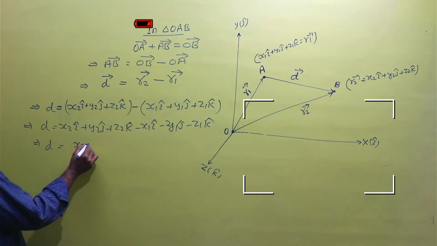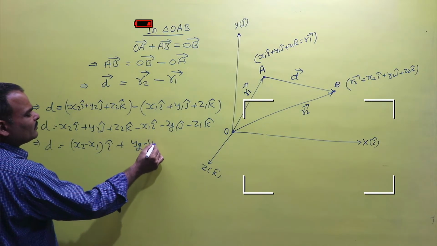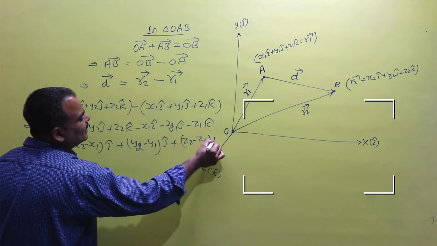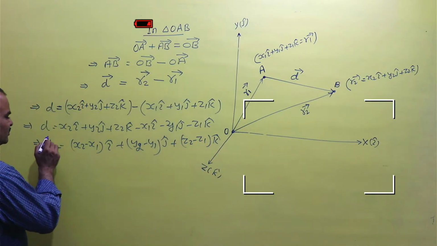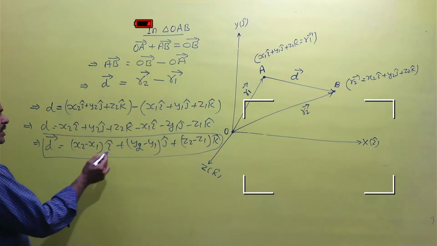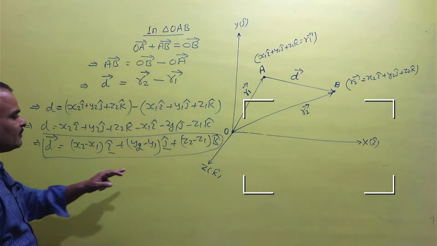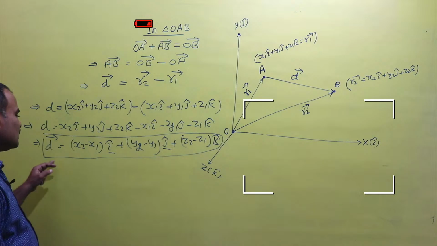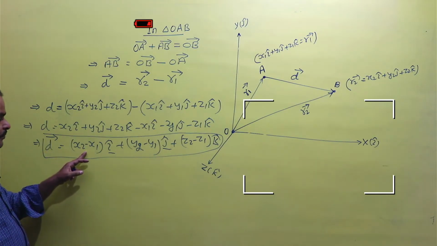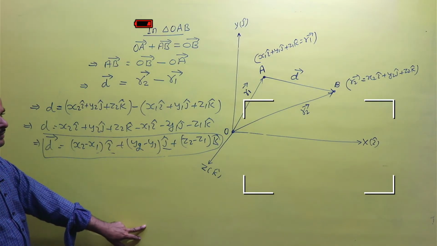And D is equal to (x2 minus x1) i cap plus (y2 minus y1) j cap plus (z2 minus z1) k cap. This is the original form of the displacement vector in the form of unit vectors i, j and k.